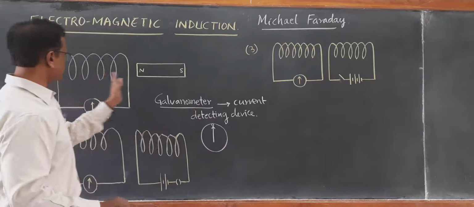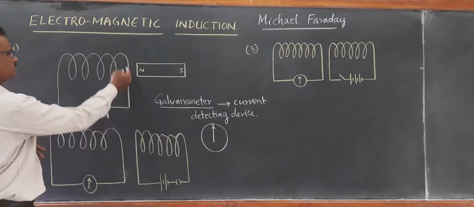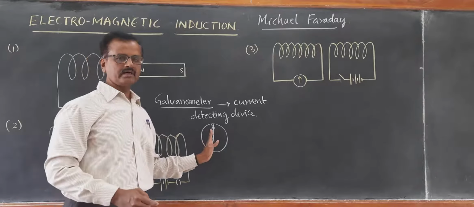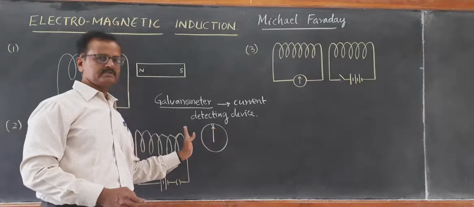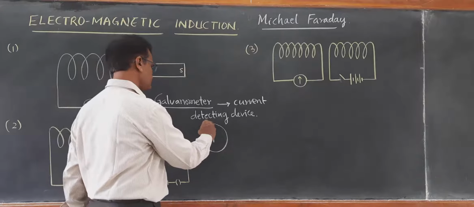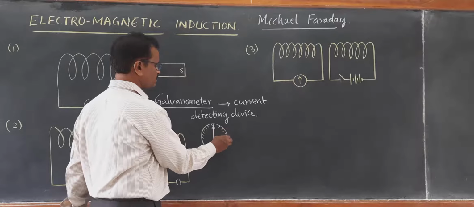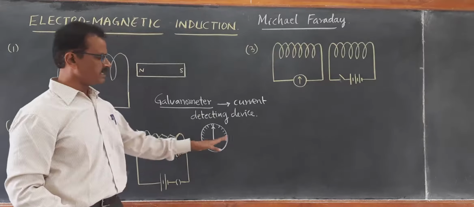If the current is flowing towards the left side, then the deflection of the galvanometer pointer will be towards the left. There will be divisions on either side, on the left side as well as the right side.